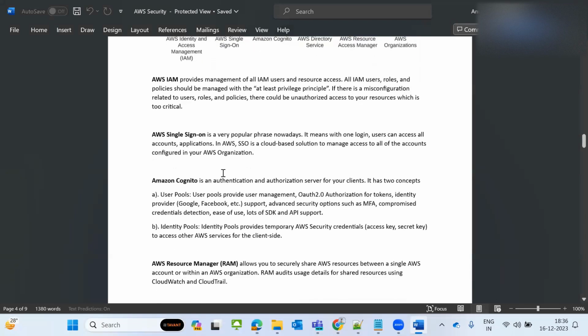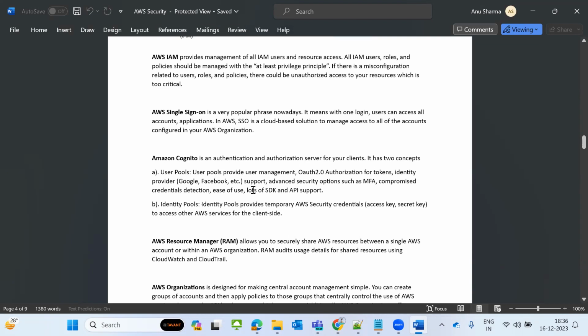And AWS Cognito. Some users do not require an AWS login; for them, access is temporary. For them we use AWS Cognito, where they sign in with their Google, Facebook, or Twitter IDs or email IDs. We send a confirmation asking them to confirm that the mail ID is correct, and based on that, we give the access. This is like OAuth 2.0 authentication with tokens and an identity provider. MFA and these things are all done by AWS Cognito.